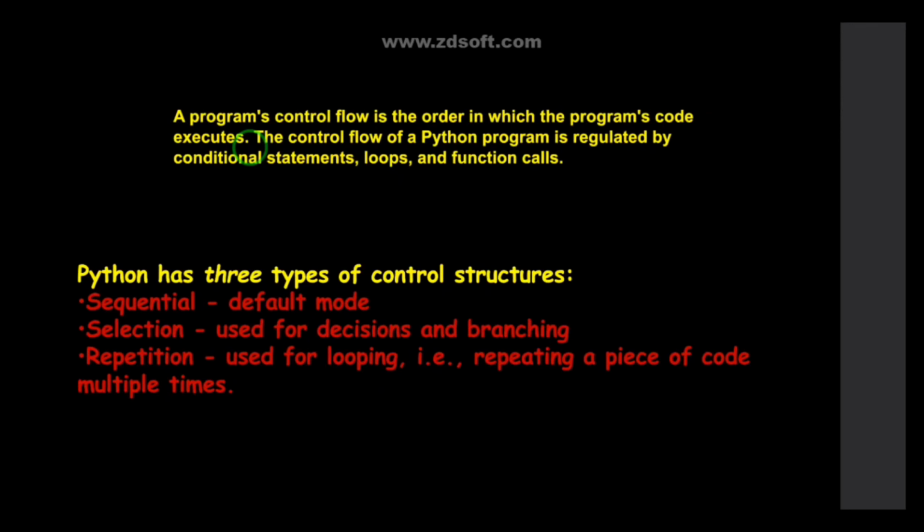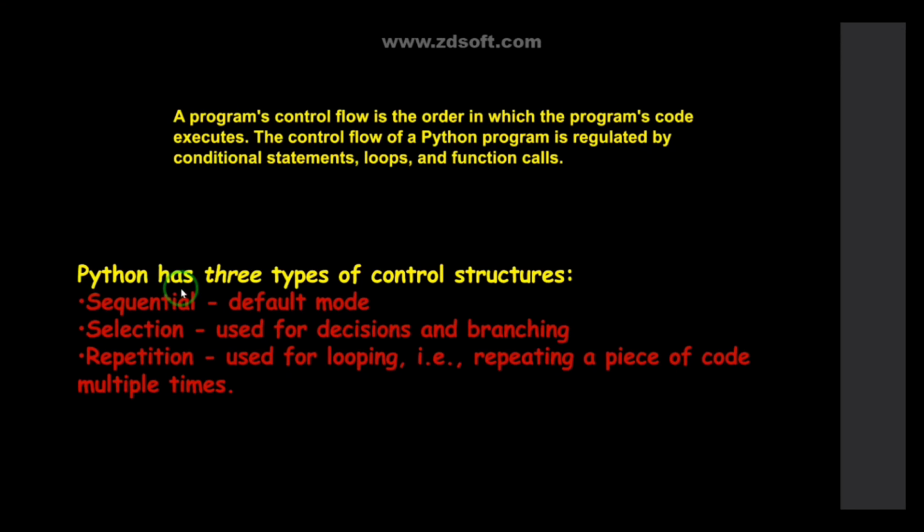The control flow of a Python program is regulated by conditional statements, loops and function calls. So in those 10 lines of code, if you use looping statements, function calls or conditional statements, then the flow of the program will be disturbed. Disturbed means the flow will go differently. Suppose I have a looping statement at the fifth line, and after that I mention some condition to execute, then that condition will execute rather than the sixth line. That is the main use of control flow statements.